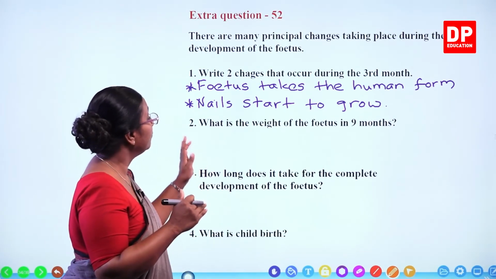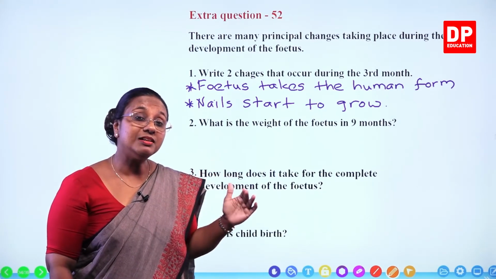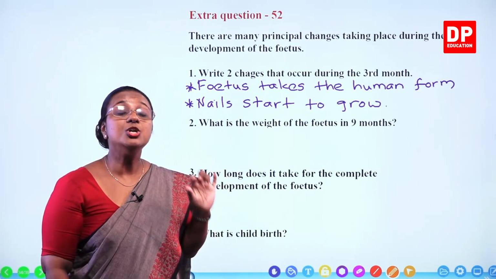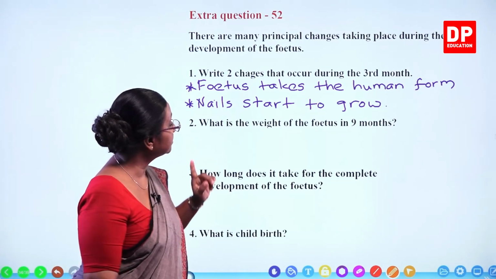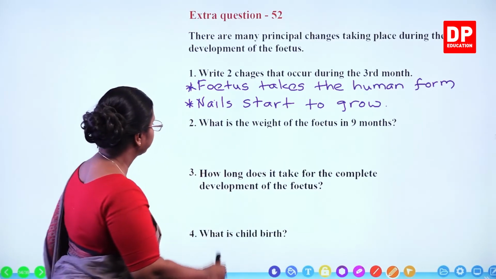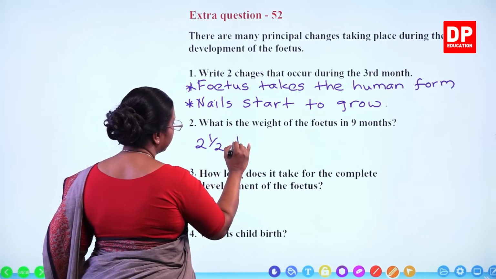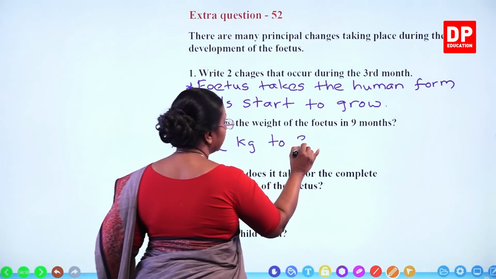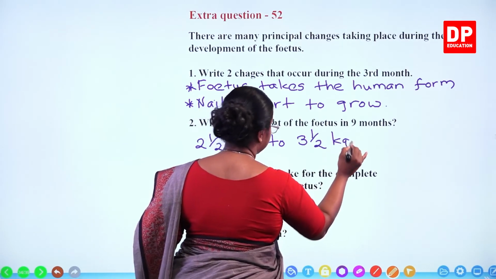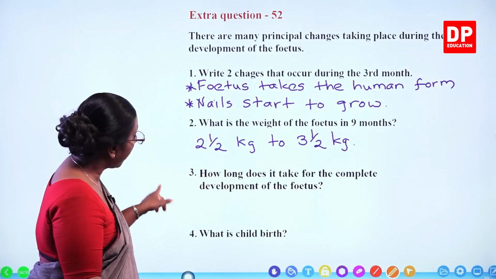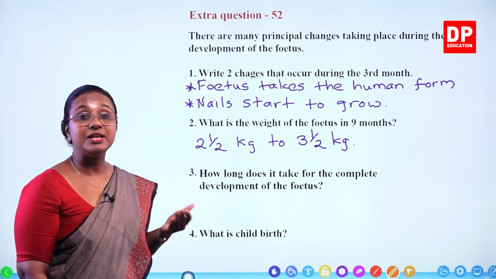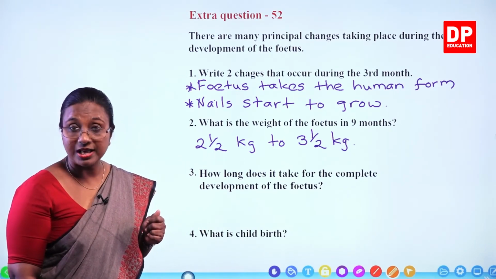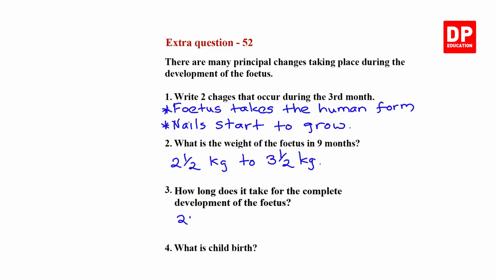So there you all know when the baby is born, the normal green region is where you have the normal weight. That is between 2.5 to 3.5 kilograms. So that is the weight of the fetus in 9 months. Then the third question, how long does it take for the complete development of the fetus? Normally we say 10 months, that is about 280 days. So here it takes 280 days.